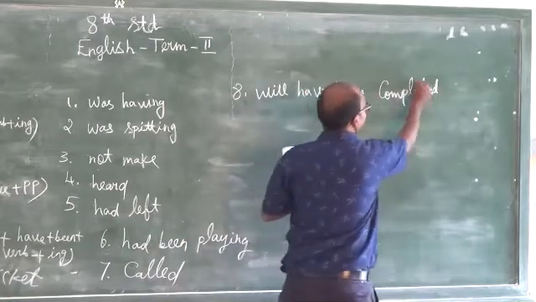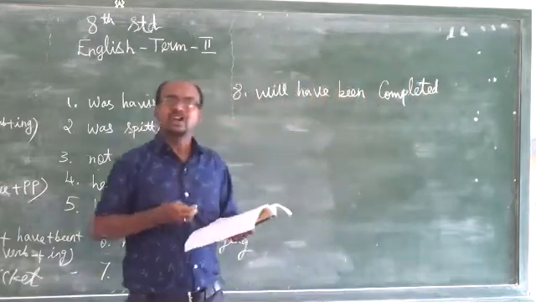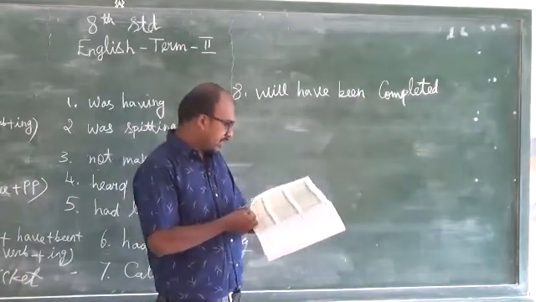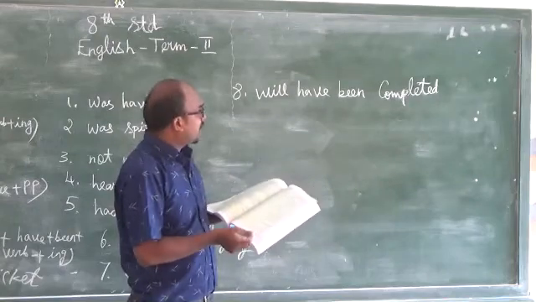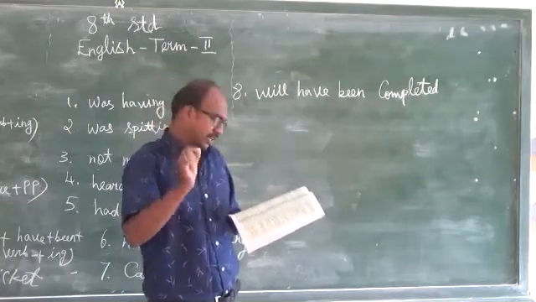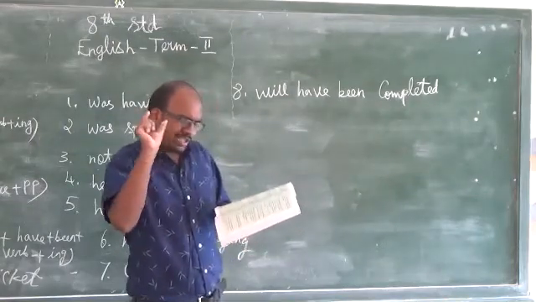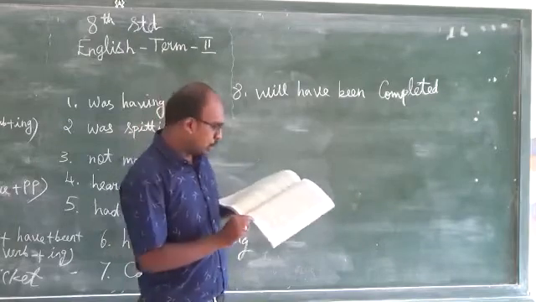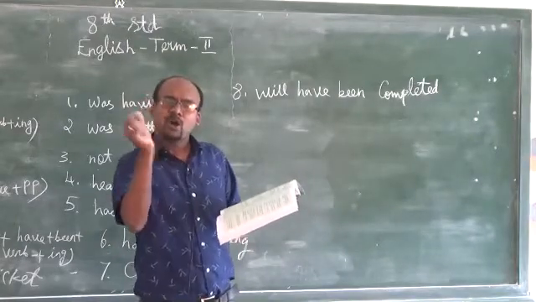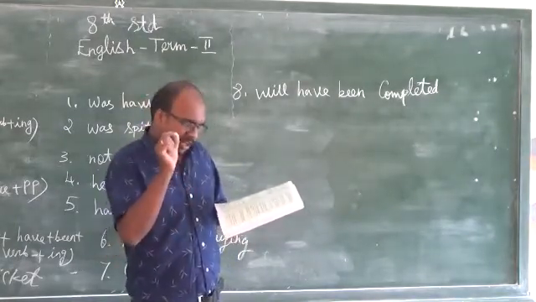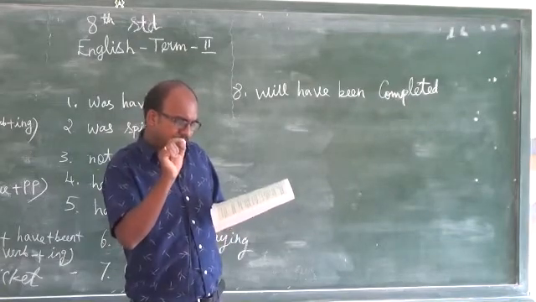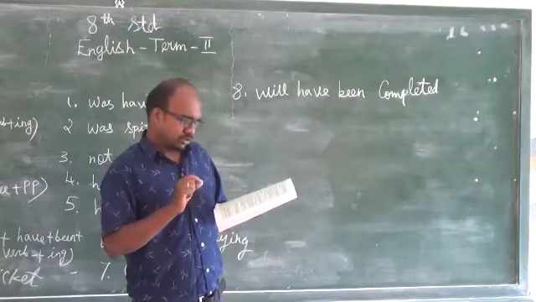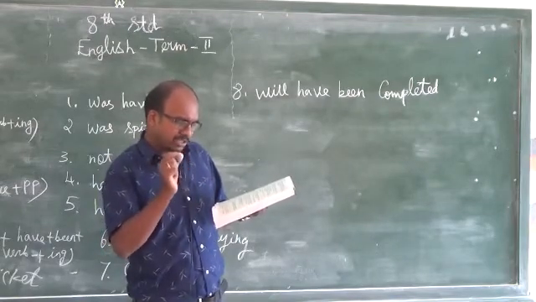So how is it future perfect continuous tense? Will have been completed. See this. Future perfect continuous. So, future perfect tense, it's not continuous. Future perfect. What are the criteria given? Page number 133, future perfect. What are the criteria given? Something will already have happened before a certain time in the future.